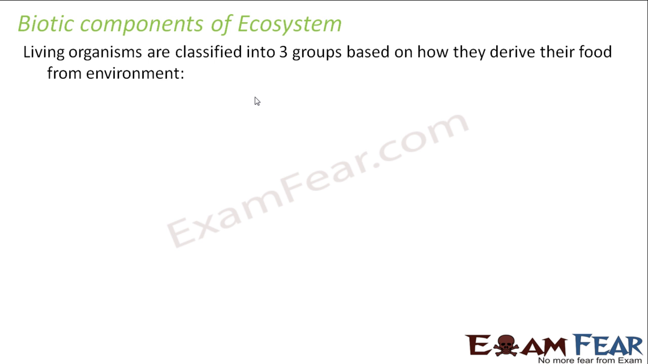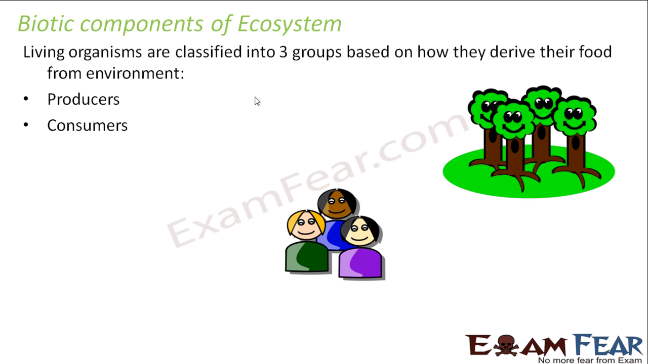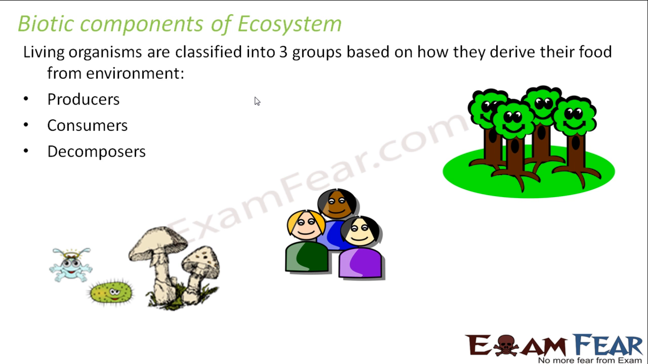There are many animals which derive their food in many different ways. Depending upon their way of obtaining food, they are broadly classified into 3 types. So what are they? Producers, consumers, and decomposers. These are the 3 classifications. We will now study each of these types of living organisms in detail one by one. So let us see who are producers, who are consumers and who are decomposers.